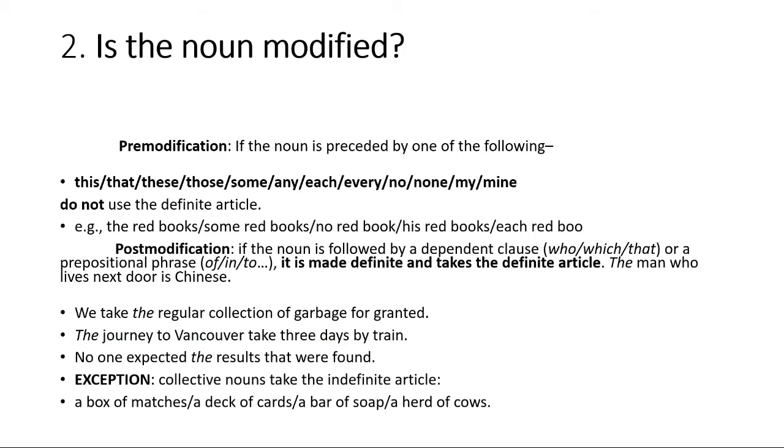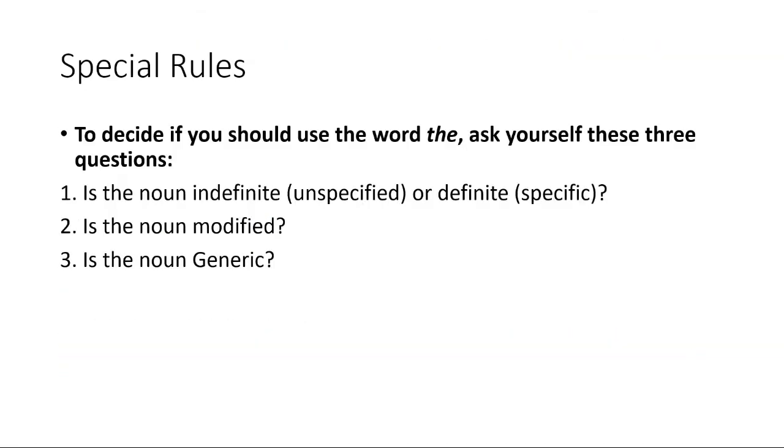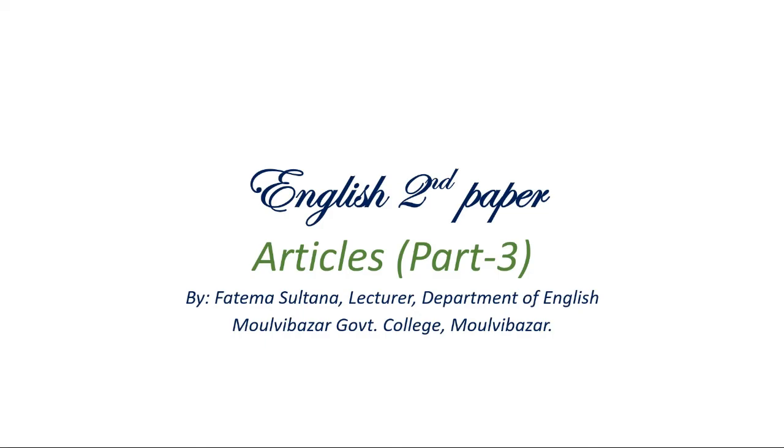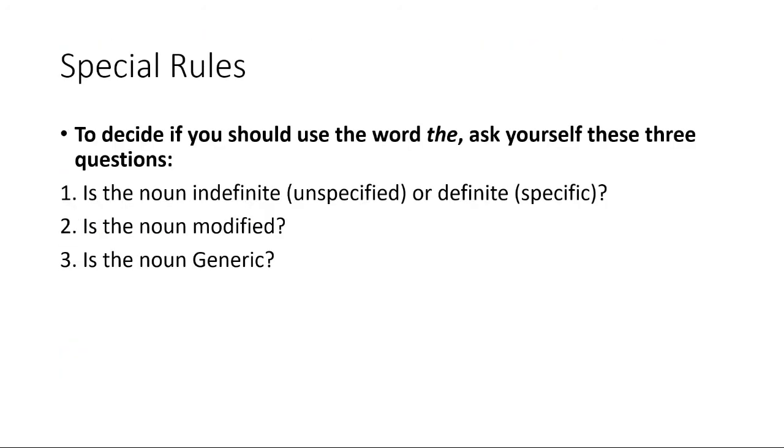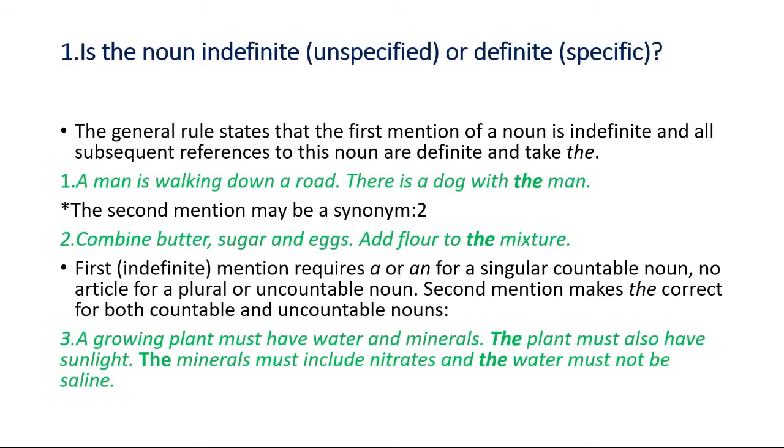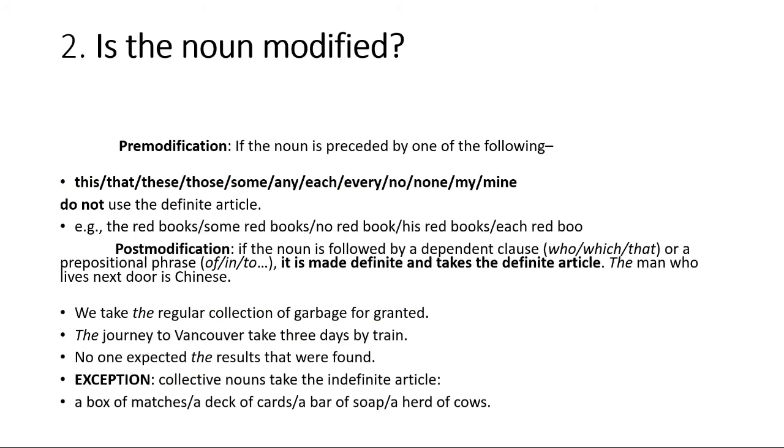Our next question: we discussed at the beginning of this class that we need to ask ourselves three questions before deciding whether we should use the or not. The first question is, is the noun identified, indefinite or definite? And our second question is, is the noun modified? There are two kinds of modification. The first one is pre-modification, and then there is post-modification.